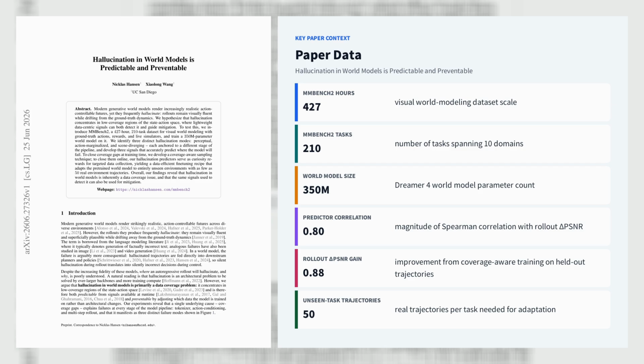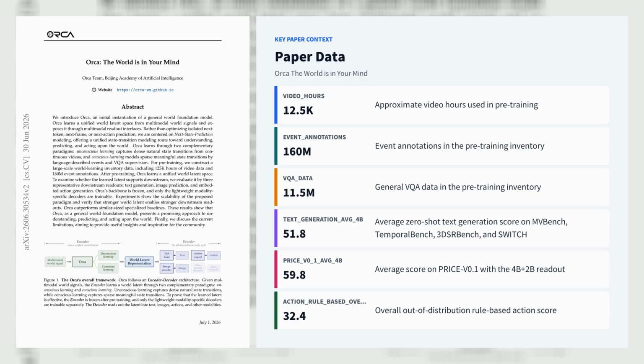Let's explore the second paper, Orca: The World Is in Your Mind. Orca, from the Beijing Academy of Artificial Intelligence, reframes multimodal foundation modeling around next state prediction rather than next token, next frame, or next action prediction, using a frozen Qwen 3.5 VLM backbone to learn a unified world latent space from vision and language.